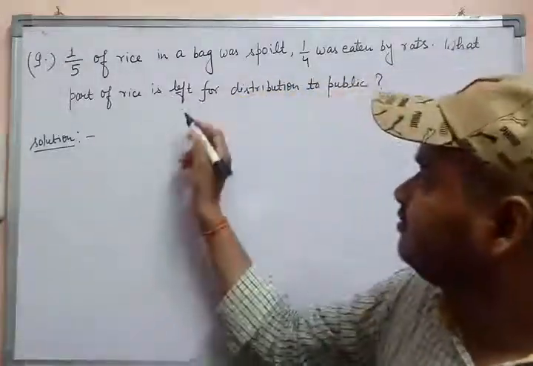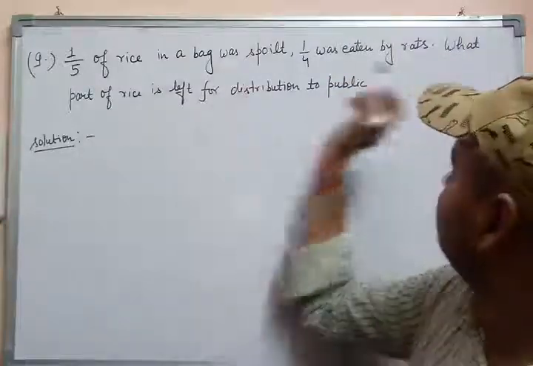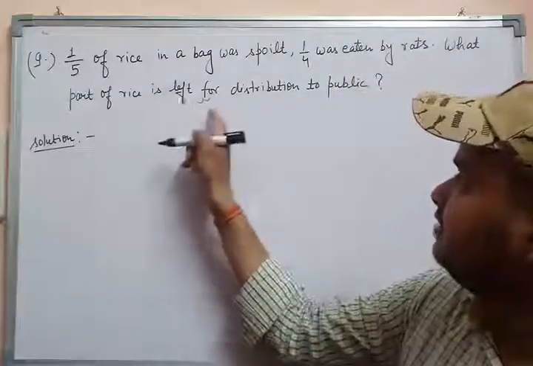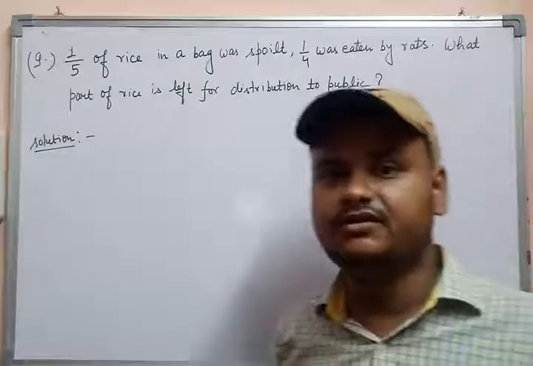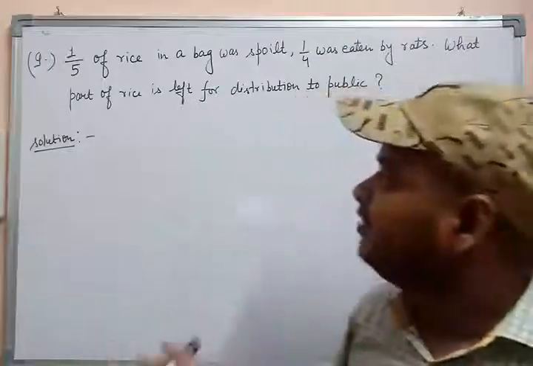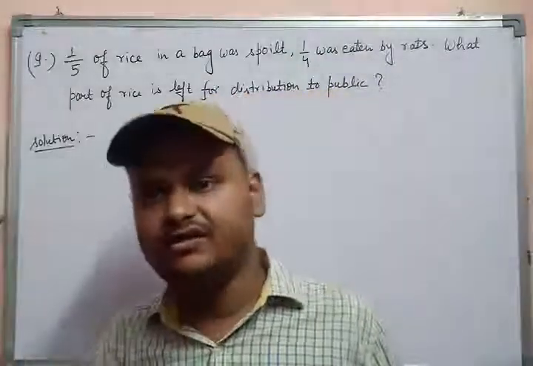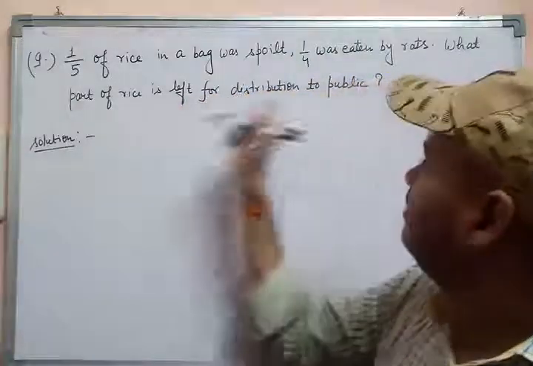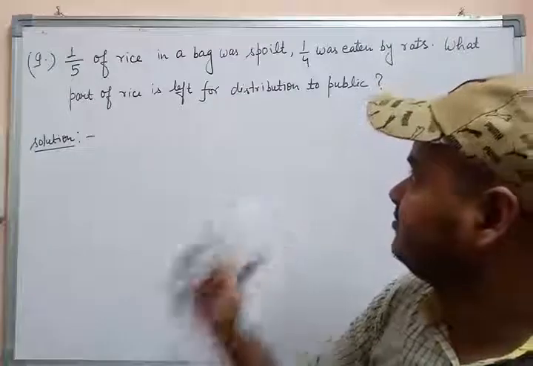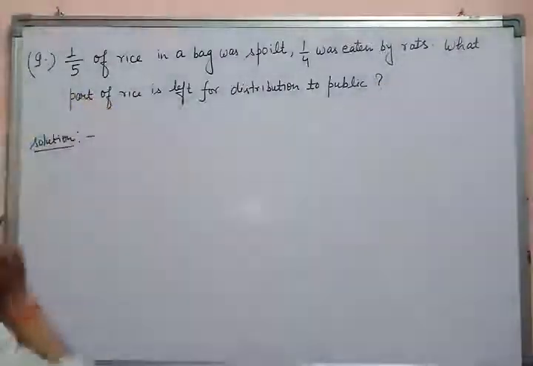Then you have to find the remaining part of rice which is left for distribution to the public. Again you have to add both the fractions, then subtract from 1, then we will get the part of the rice left for distribution to the public. So let's start the solution.